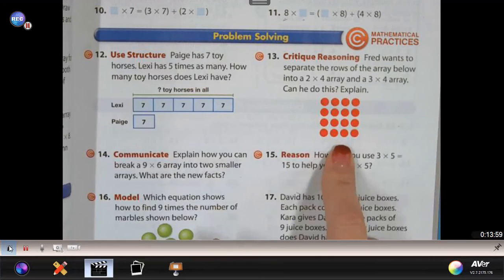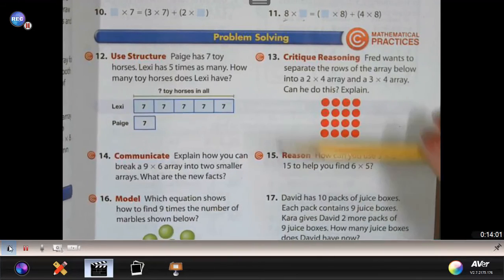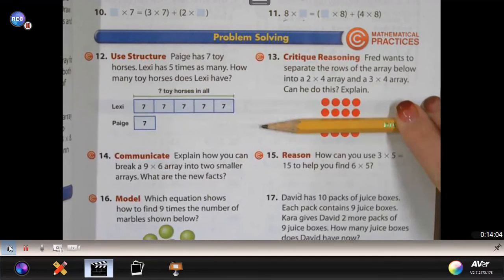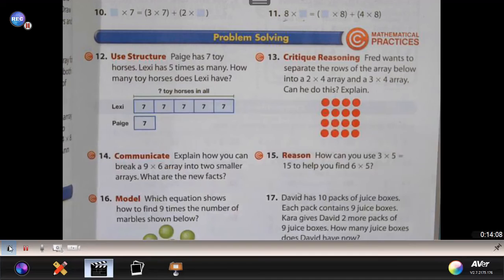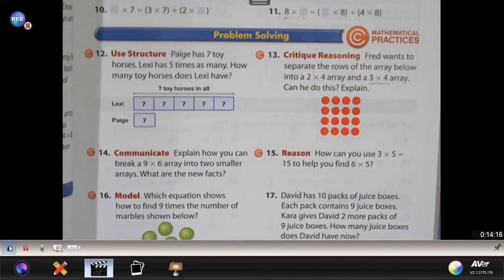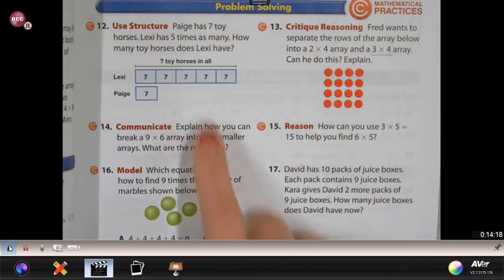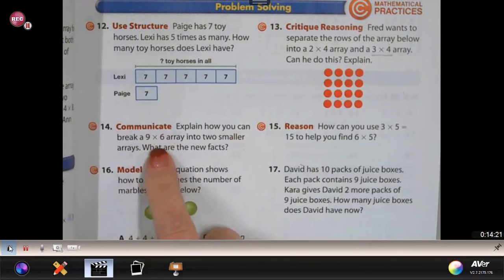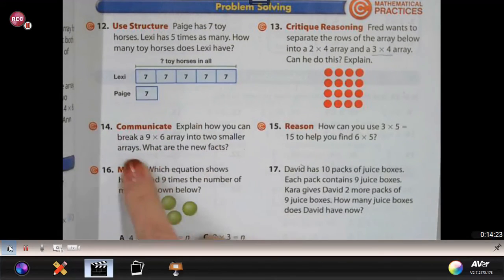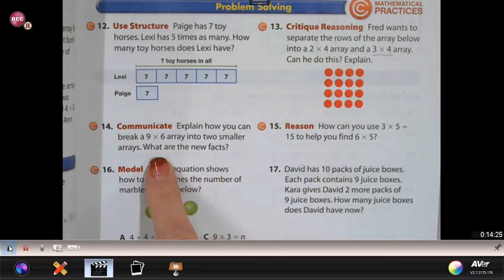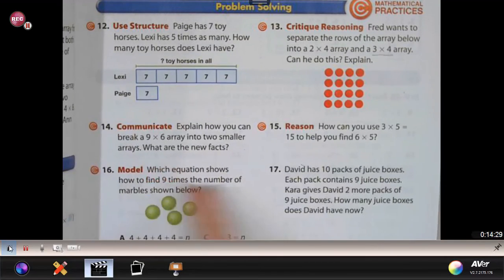So if you were to take 2 rows of 4, do you have 3 rows of 4 to finish that array up? Number 14 again is explain how you can break a 9 times 6 array into 2 smaller arrays. Please be sure to draw yourself an array to do that.